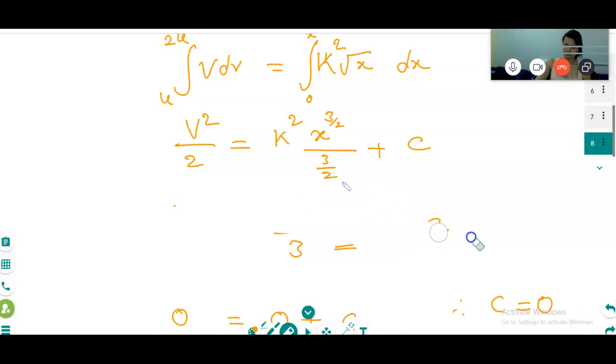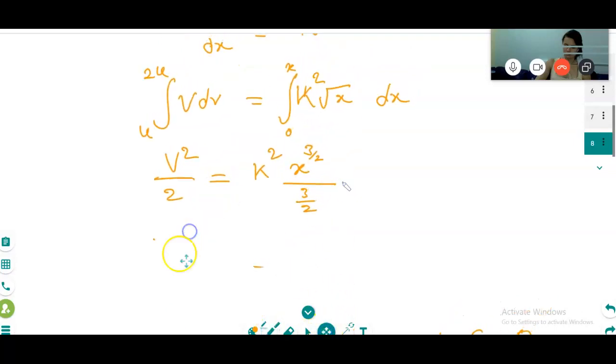So how to do this? It is the difference. This is called a definite integral. Definite integral means the limit is there, u to 2u. So what I will do, I just integrate v square. I have integrated this one and this one. Am I right?